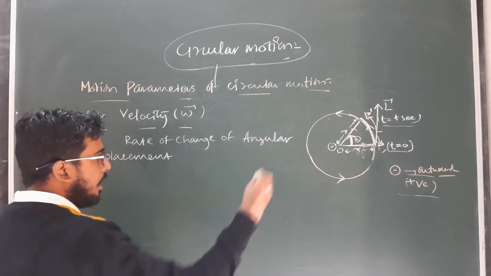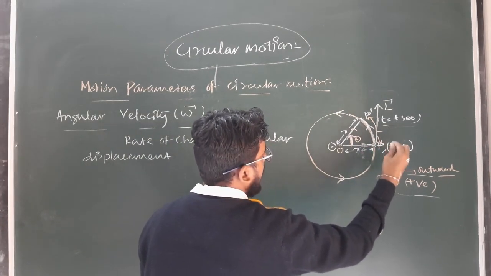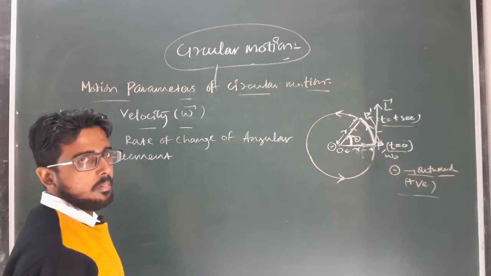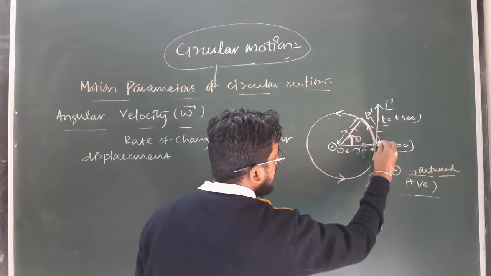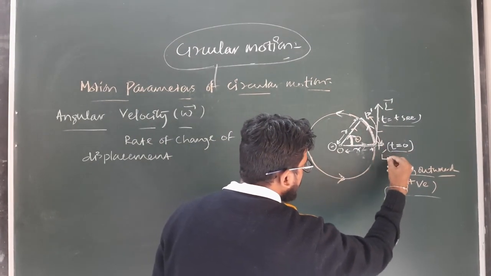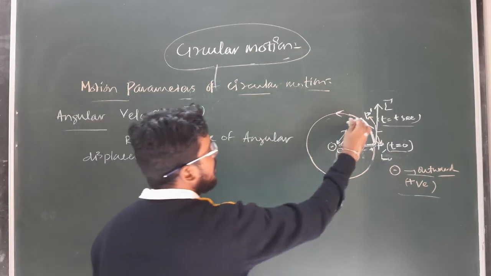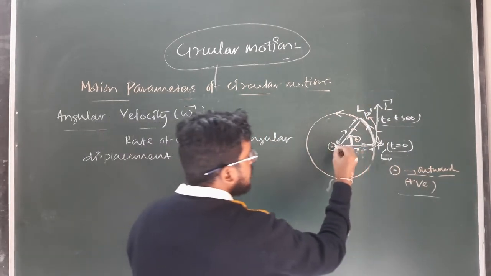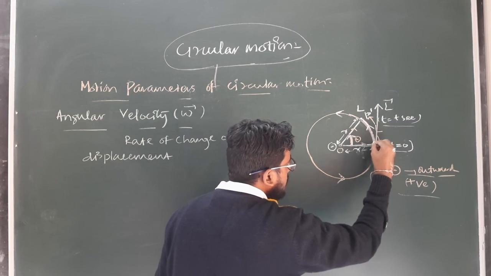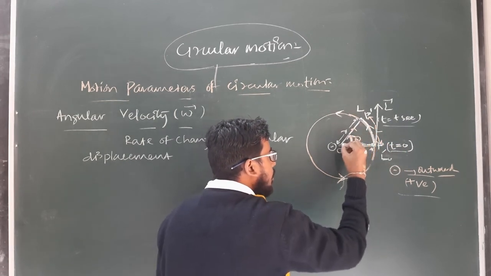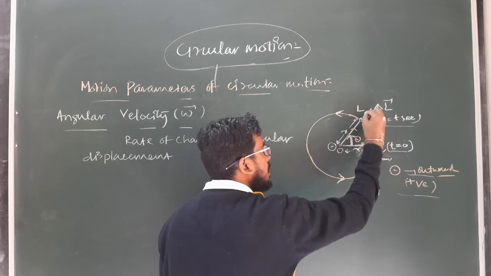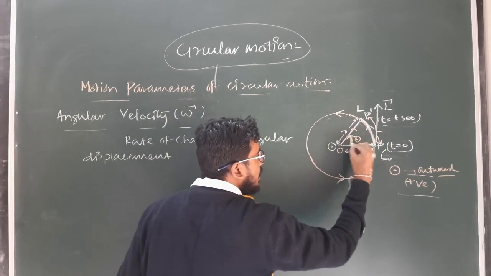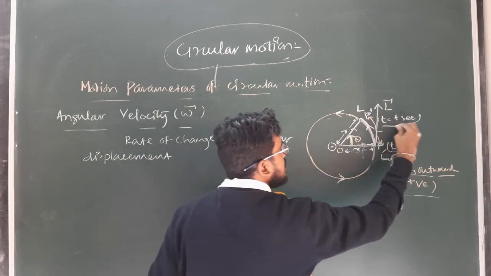Okay, so if I am considering the motion, the point P is at a location, let it be L naught at t equal to 0, and the P dash is the displacement at certain linear displacement L. The angle when the point P is at this position is taken as 0, and the angle from this initial position at which the final position P dash is taken as theta, and the time interval by which the angular displacement from 0 to theta takes place is t second.